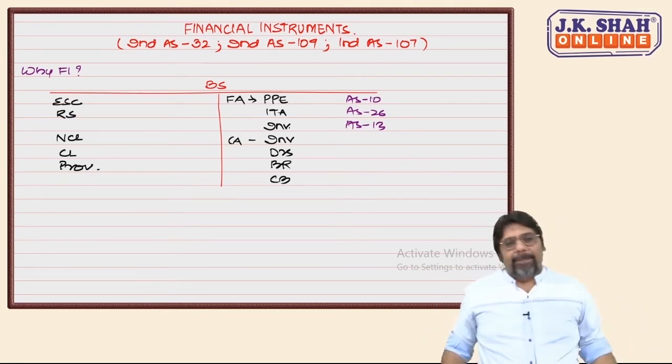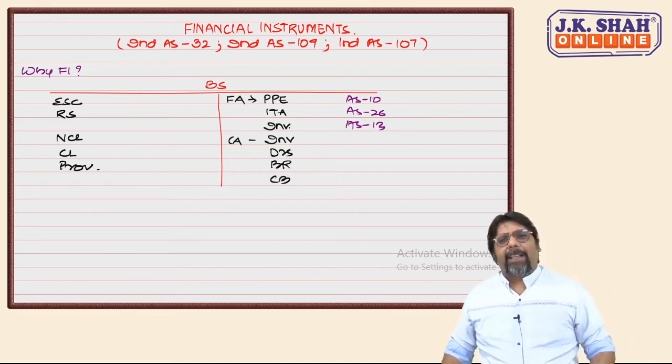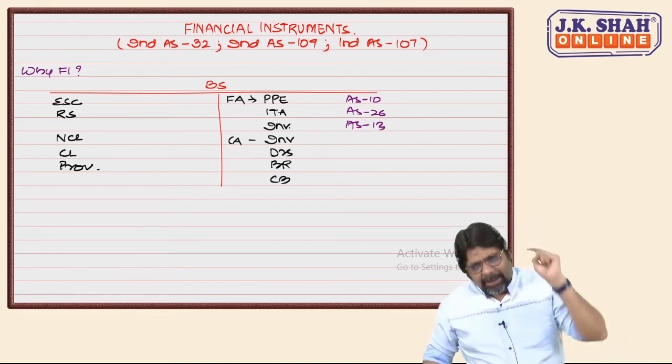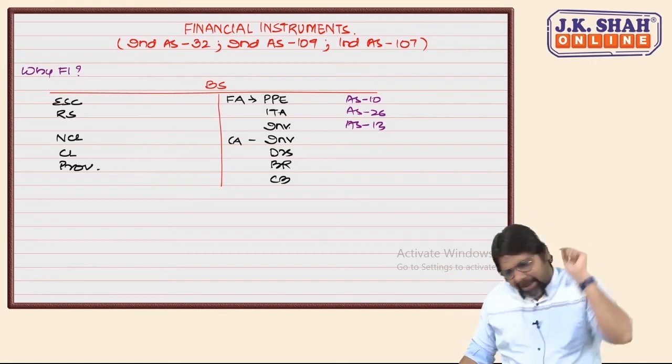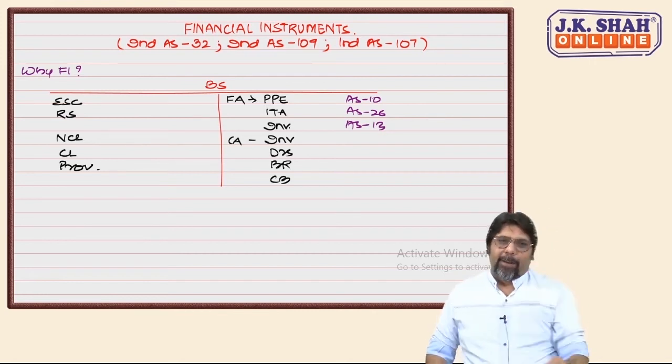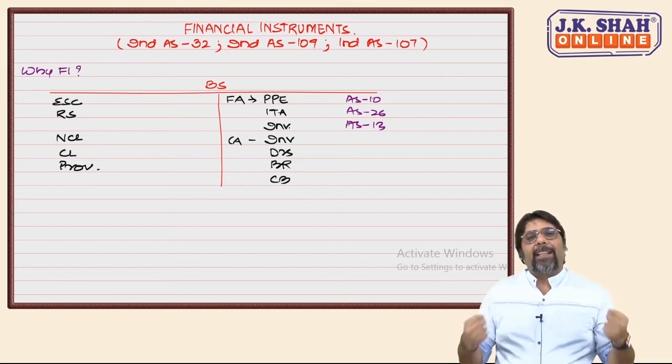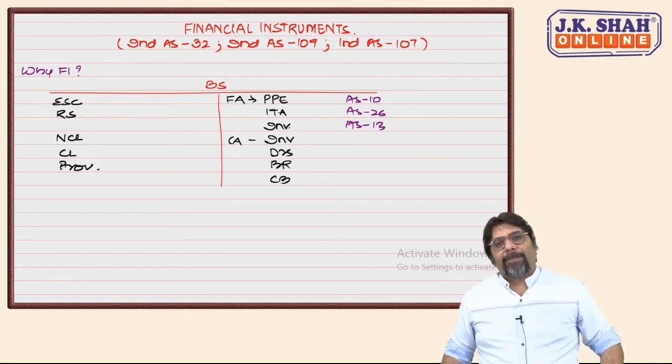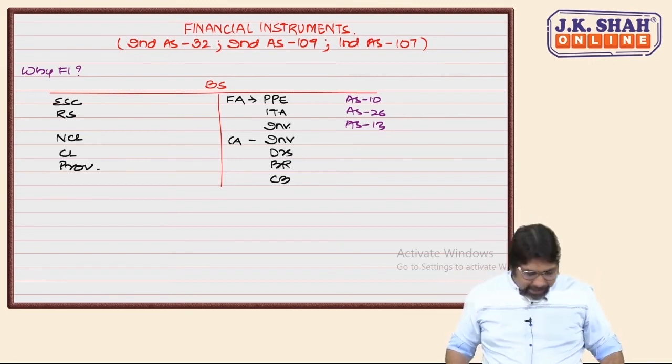But in reality, was it a bad investment? Yes. Should the shareholders know? Yes. Should the profit be affected? Yes. But was it affected? No. Why? Because AS 13 did not have the capacity to do so. Correct?